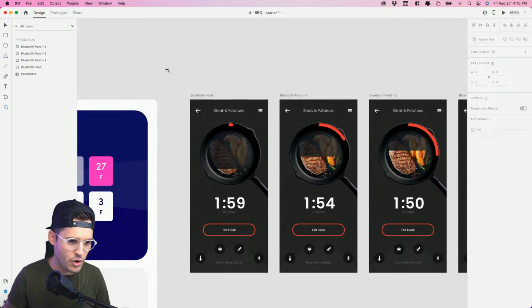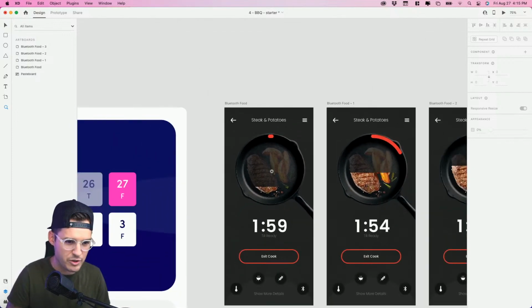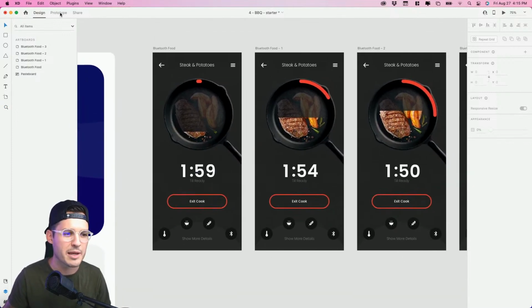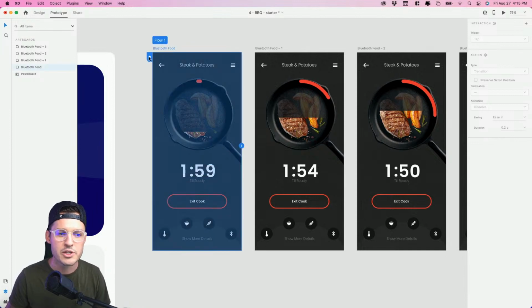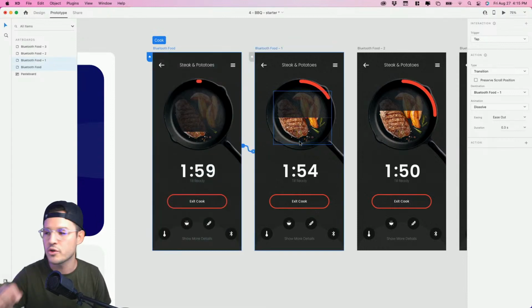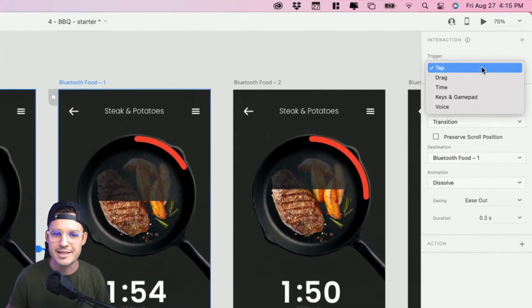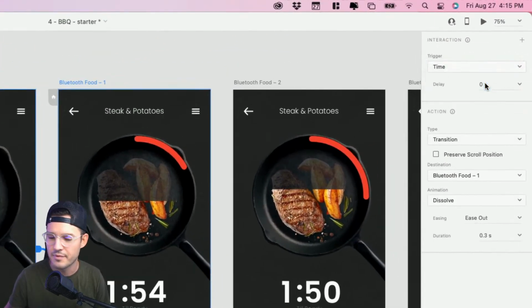So let's go ahead and zoom out just a little bit. Let's go to our prototype tab up here in the top left-hand corner of Adobe XD. And we're not gonna select any individual element. We wanna do a time trigger based off of the artboard. So let's just make this the home, and we'll call this our cook. And we'll select the artboard and we will drag it over to our next artboard, right? And in our interaction type, we're gonna say not tap, but time, okay?